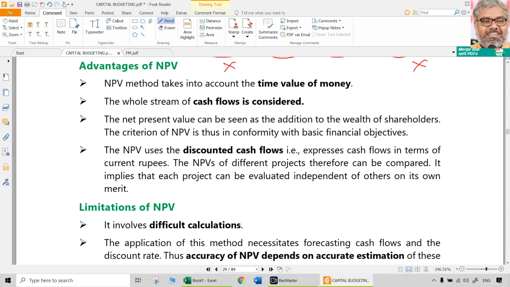What are the advantages of this method? Of course, one of the advantages is that it does consider time value of money, which is important and which is a very scientific thing. Then the entire stream of the cash flows is considered.